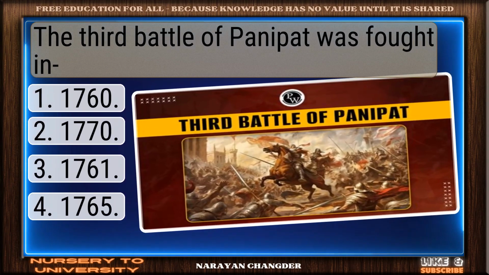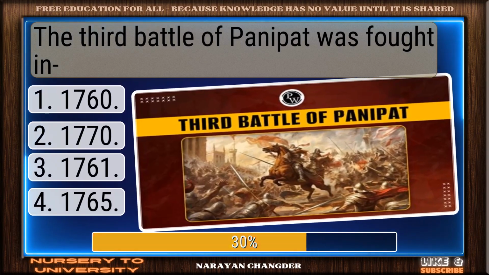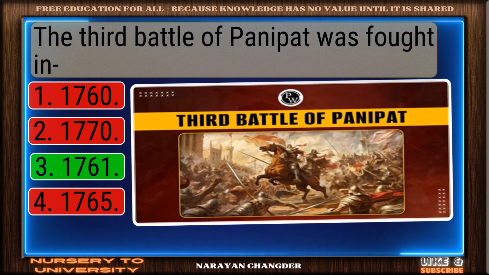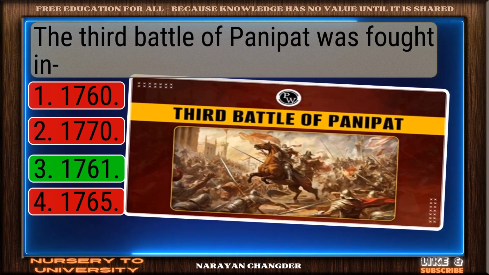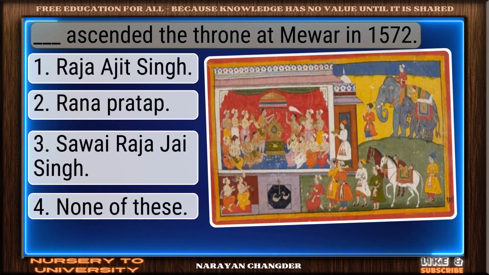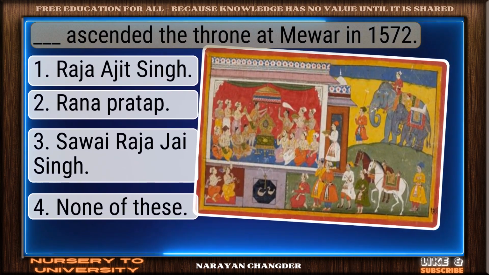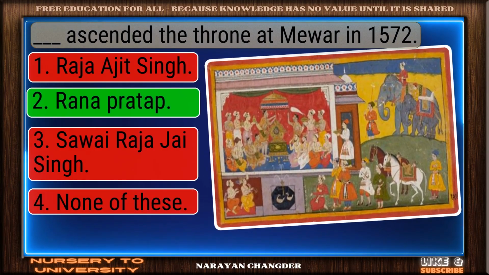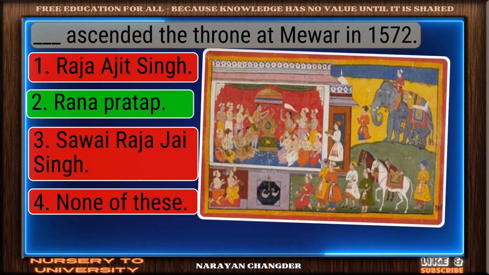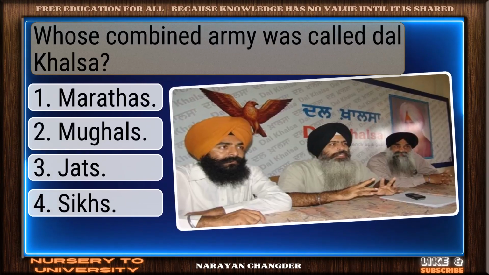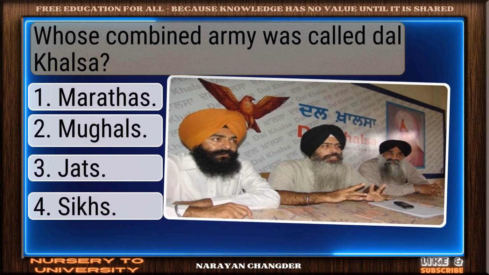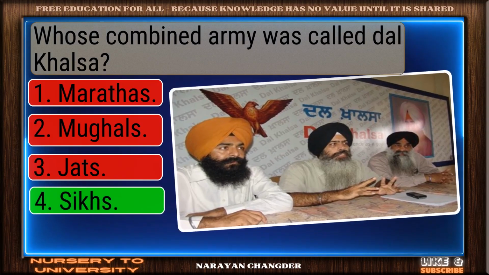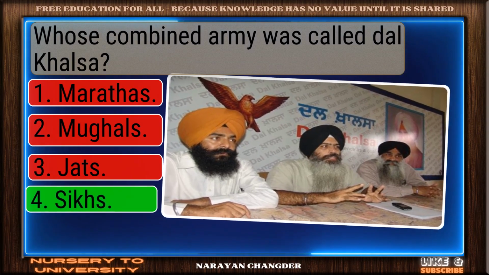The Third Battle of Panipat was fought in... Excellent. 1761 is a brilliant choice. Dash ascended the throne at Mewar in 1572. Excellent choice. Rana Pratap is the right answer. Whose combined army was called Dal Khalsa? You got it. Your choice 6 is right.